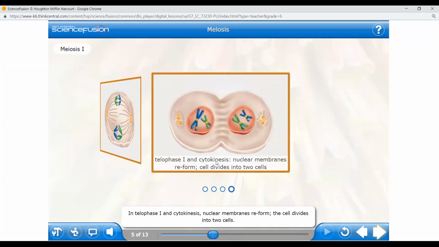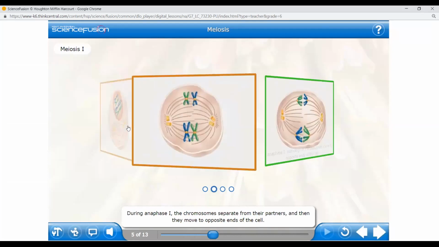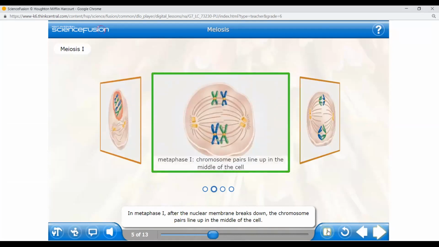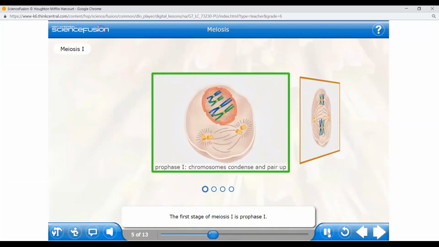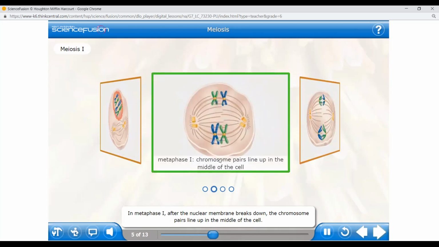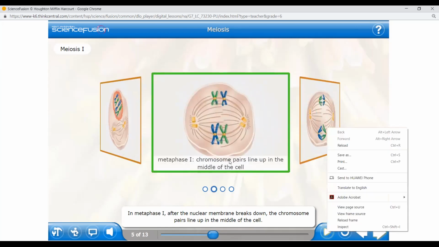Girls, in your book there is a lot of information given. I think what I'm showing you in the video is more than enough. You must know that in prophase they condense. It's written here: the first stage of meiosis 1, prophase, the chromosomes condense and pair up. They become pairs. Then in the next one, metaphase 1, they line up. Chromosome pairs line up in the middle. Do you see how they line up?